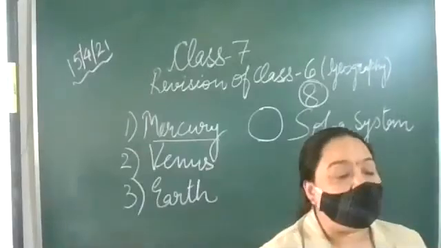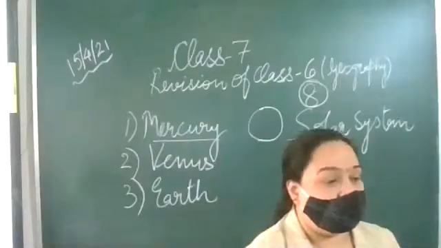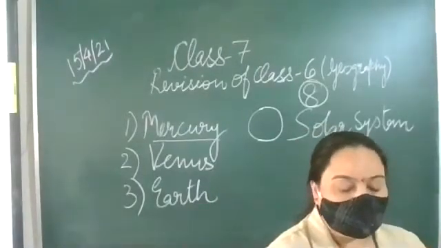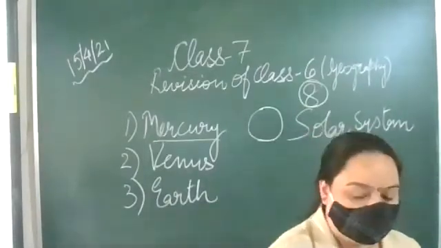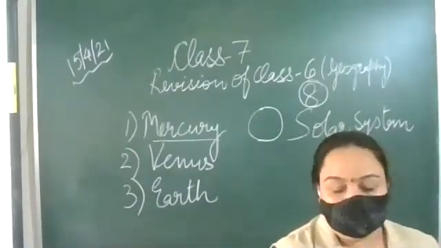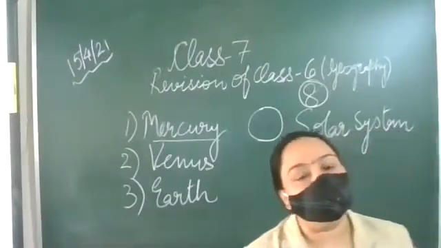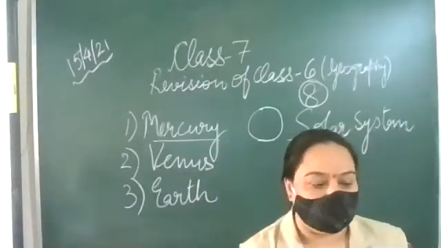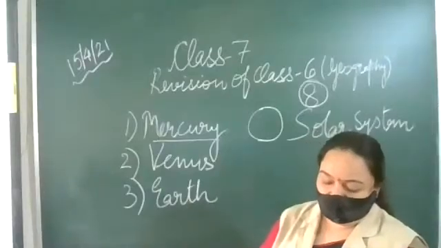Venus is the brightest planet. It shines. It can be seen in the morning and immediately when the sun sets. So it is also called the morning star or the evening star. So it is the brightest planet of the solar system. The third is the Earth. We have already done, or we know about Earth.